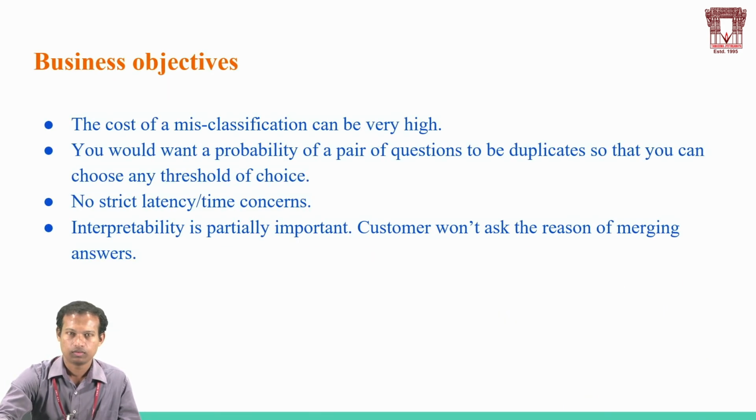Coming to business objectives, the cost of misclassification is very high. For example, we will be having question 1 and question 2. Those are not similar. If you match them by mistake, that will cost us very high. We should not mistakenly match the answers of question 1 and question 2. We should have some reason to match the answers. We should not match mistakenly.